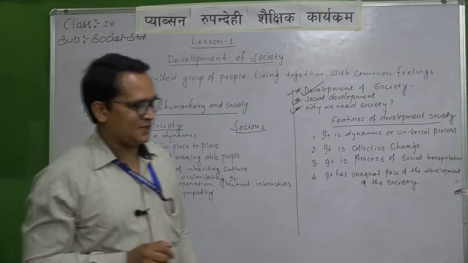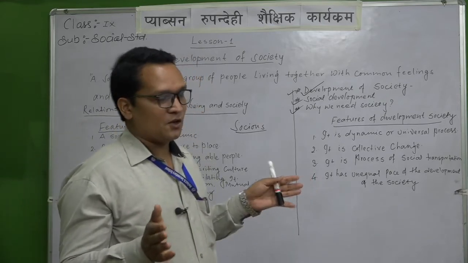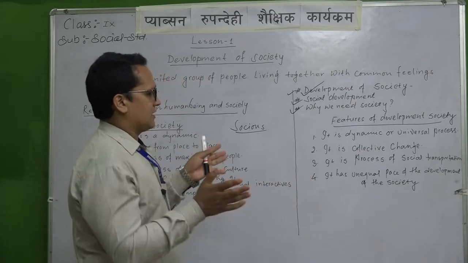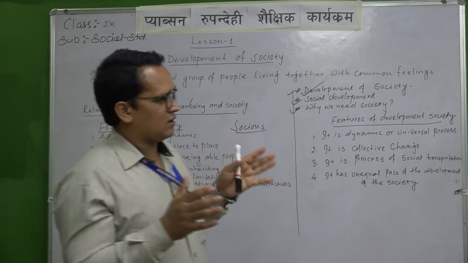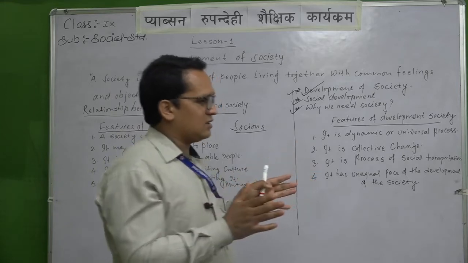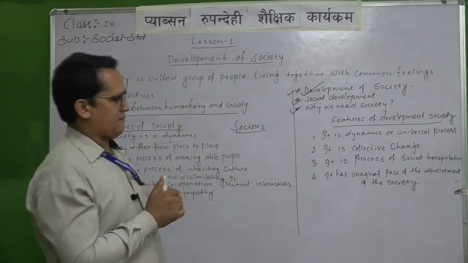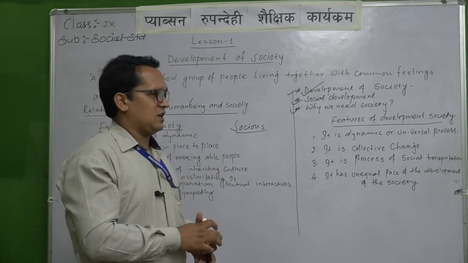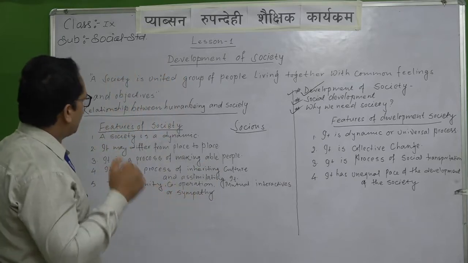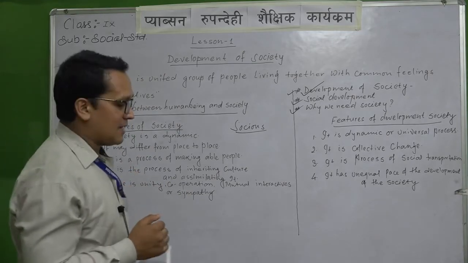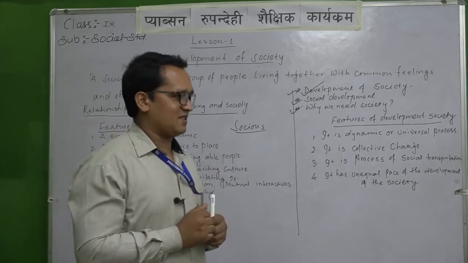Why do we need society? For our security, for our sharing, for our actual living standard and the enjoyment of life. Various things are guaranteed by society. So we need society because we have some common feelings and objectives.